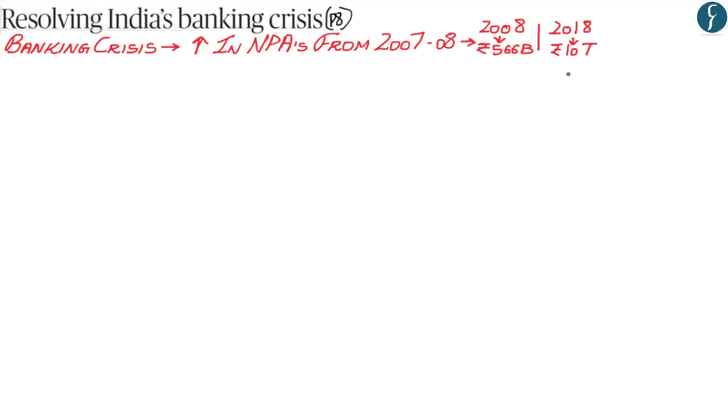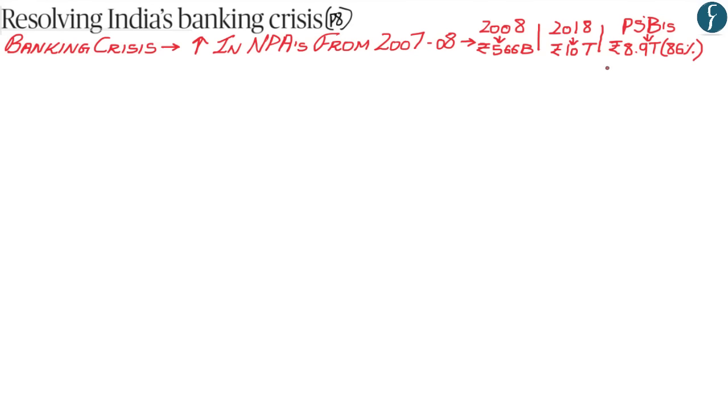Now, apart from this, the author is also highlighting that the public sector banks accounted for 86% of these total non-performing assets. Now, this, according to the author, is the Indian banking crisis, whereby the total number of non-performing assets, which were around 566 billion in 2008, has increased to 10 trillion Indian rupees in 2018.